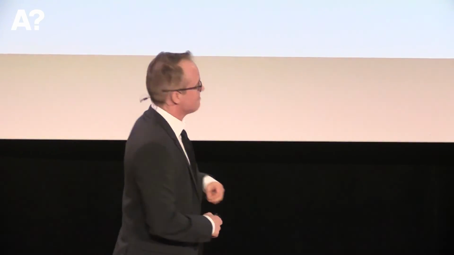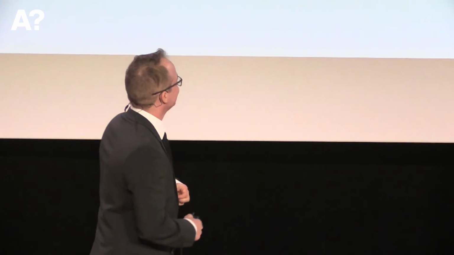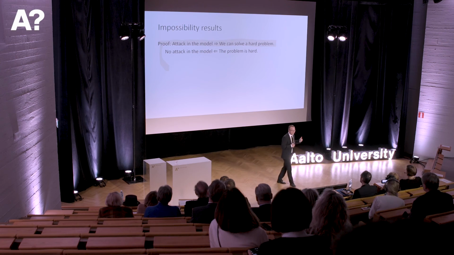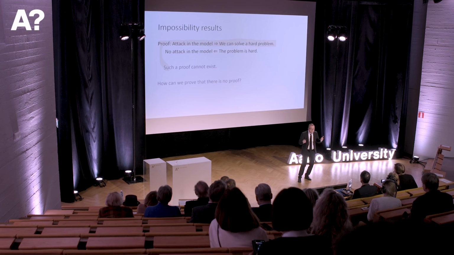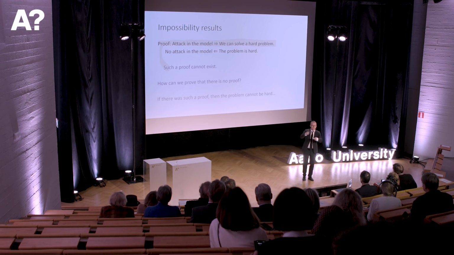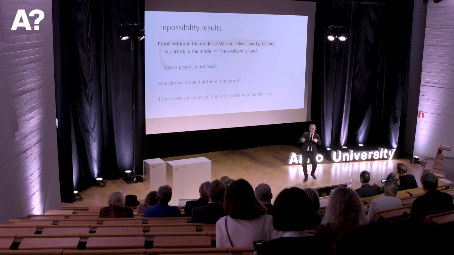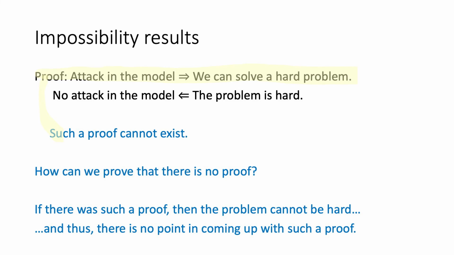So how do we prove that something like this is impossible? We want to show that such a proof cannot exist. How do we show that there is no proof? So one strategy that we have is we show that if there was such a proof, then the problem cannot be hard. So if the problem is hard, there is no proof. And in any case, there is no point in coming up with such a proof if this is true.